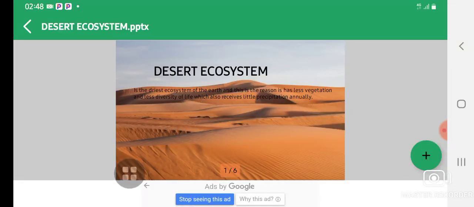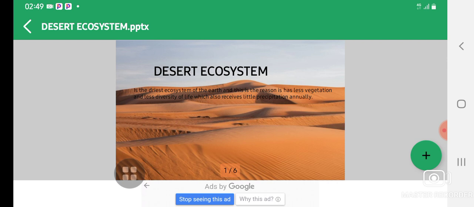Let's look at our third type, which is desert ecosystem. By the way, when you hear the word desert, the first thing that comes to mind is a big, barren, abandoned, and dry land without plants, covered with sand. A desert can be hot and cold at the same time.